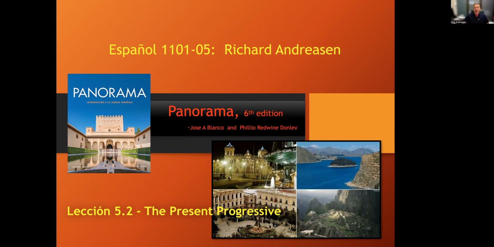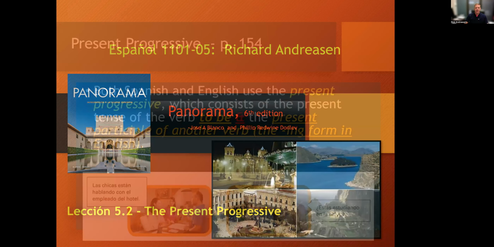And today we're going to talk about the present progressive tense. I've seen a lot of you guys try to use this with varying degrees of success. So please pay attention specifically to when we do and do not use this tense. That'll come here in a couple of slides. But let's give an overview.